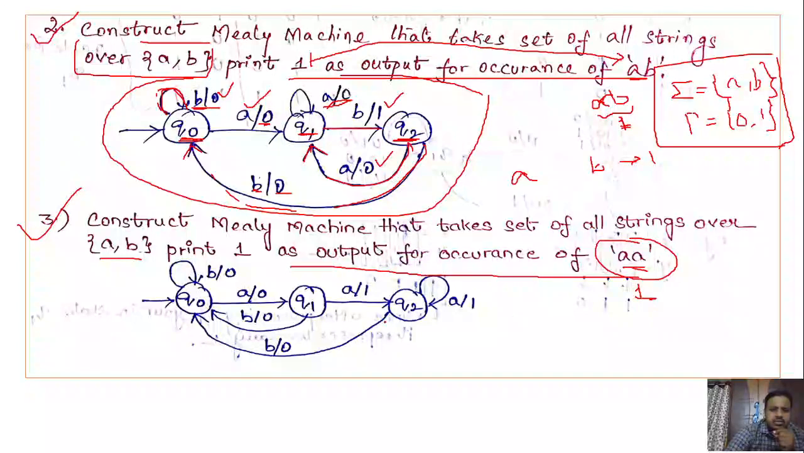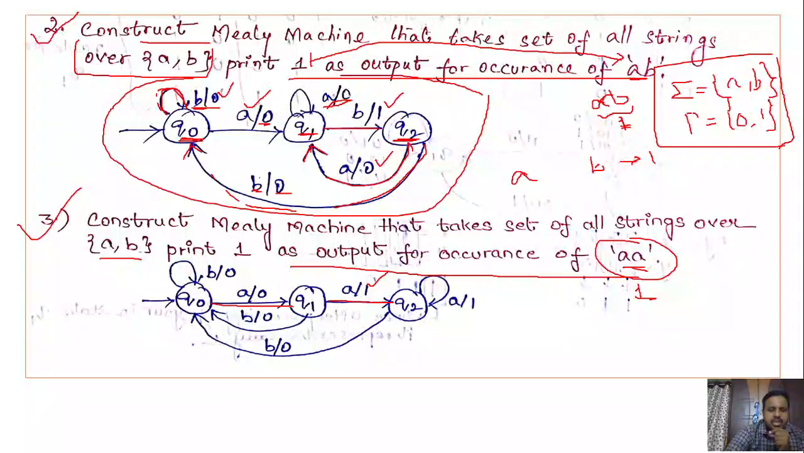So what is the change here? You just need to change the transition. It is similar to the previous problem. A followed by A: Q0 on A, you go to Q1. Q1 on A, you go to Q2, right? So from Q1 on A, you specify the output as 1.